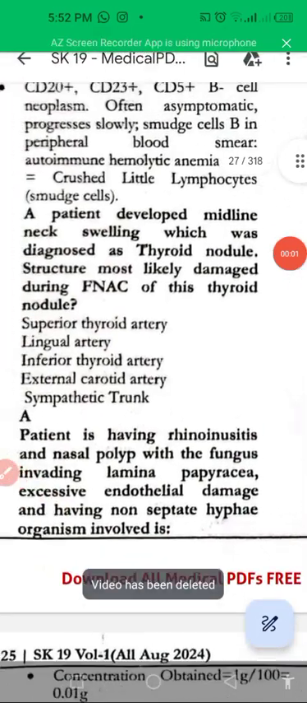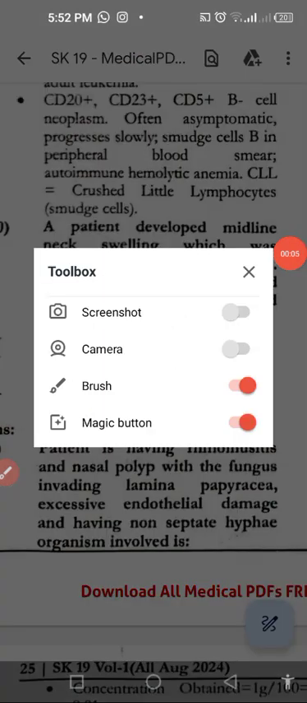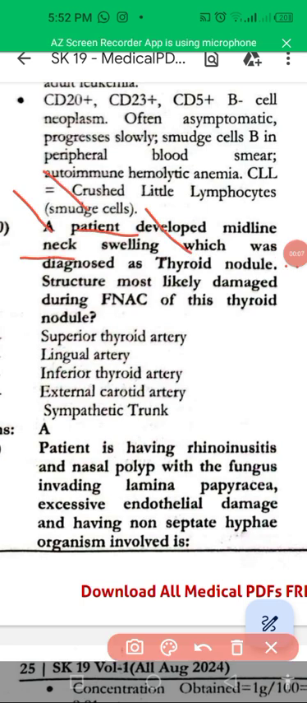Patient has developed midline neck swelling. What could be the possible causes of midline neck swelling? Which diagnoses a thyroid nodule most likely damaged during fine needle aspiration? In a thyroid nodule, which artery may be damaged in FNAC? That is the superior thyroid artery, because it is related with